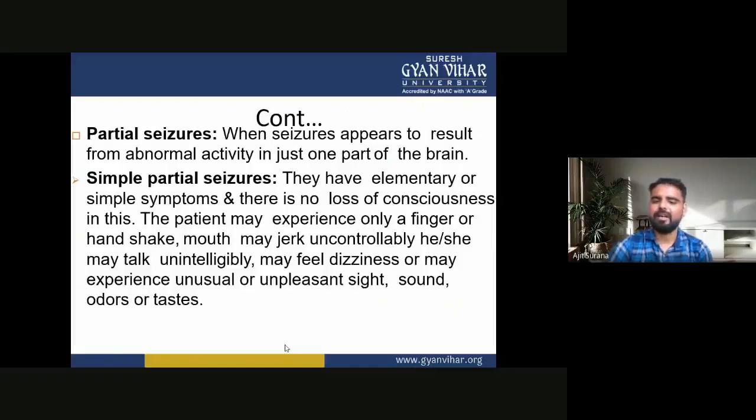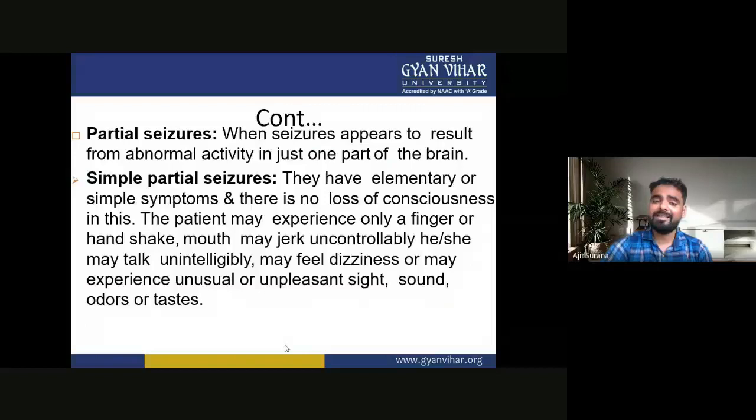The mouth may jerk uncontrollably. He or she may talk unintelligibly, may feel dizziness, or may experience unusual or unpleasant sights, sounds, odors, or tastes. So these are the clinical manifestations of partial seizures.